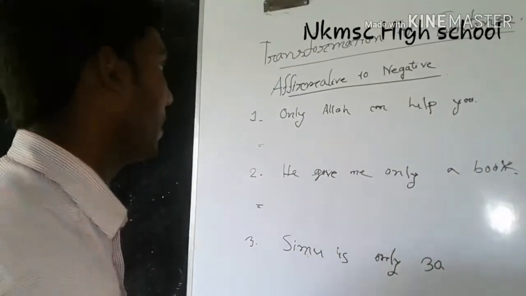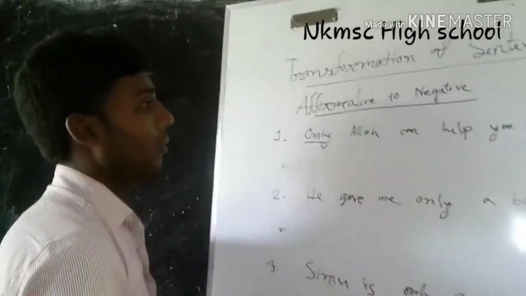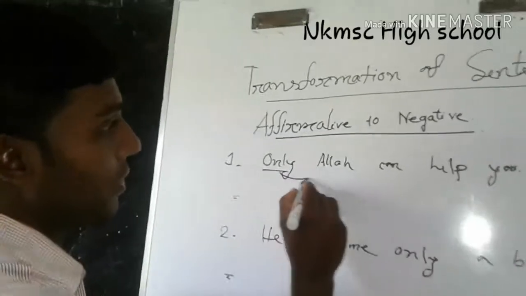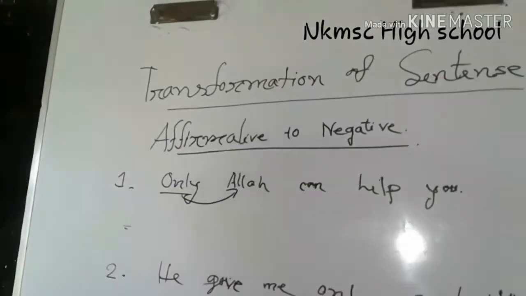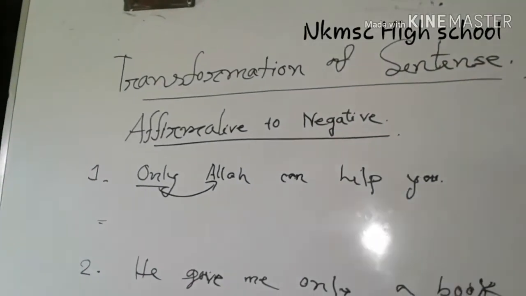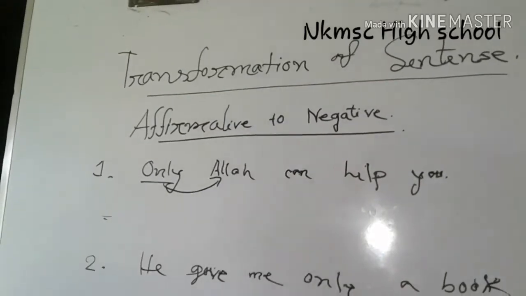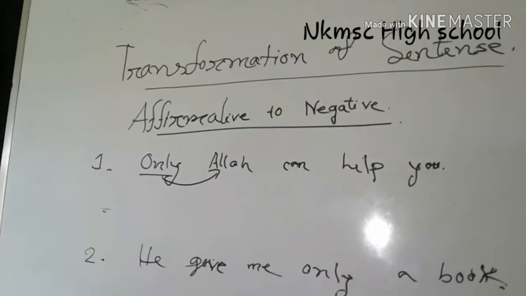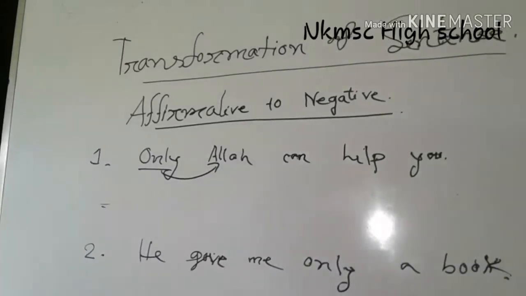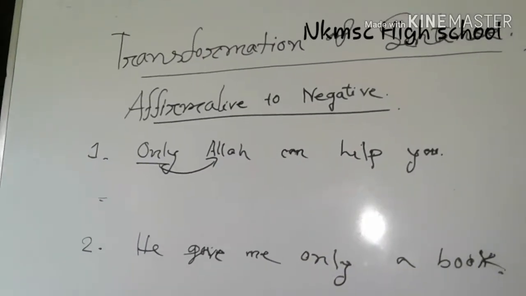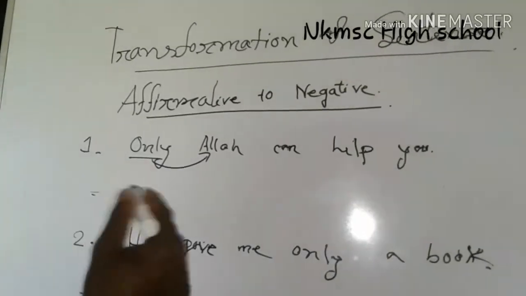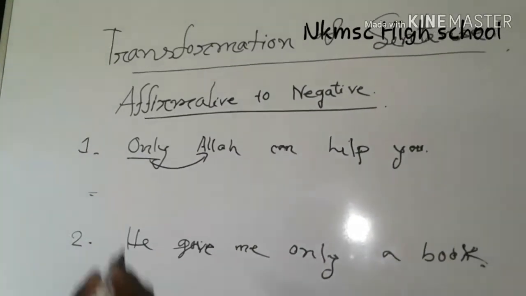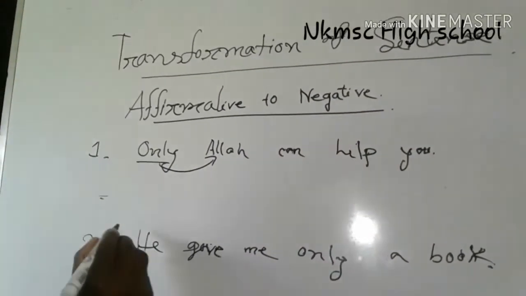In the first sentence, only refers to Allah. Allah is not a thing, it's not a number, it is a person. When only refers to a person and you change affirmative to negative, only turns into none.